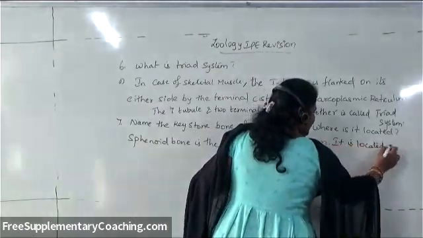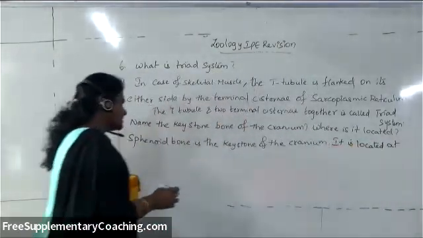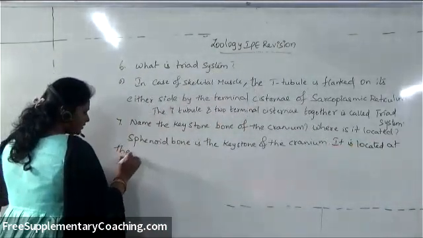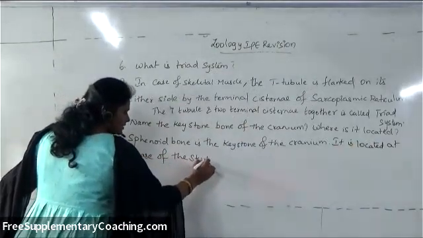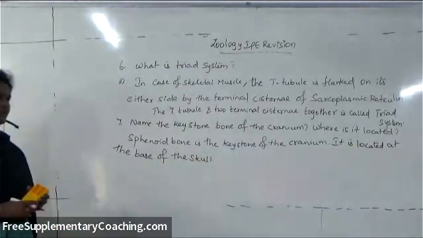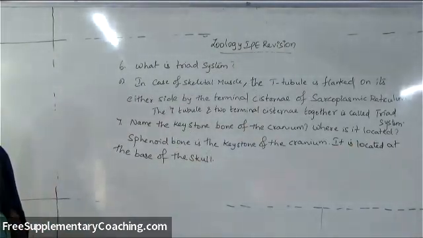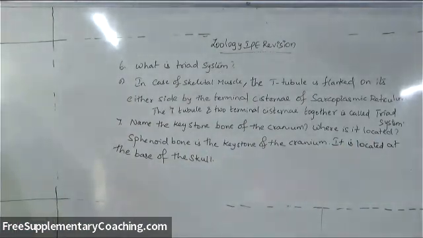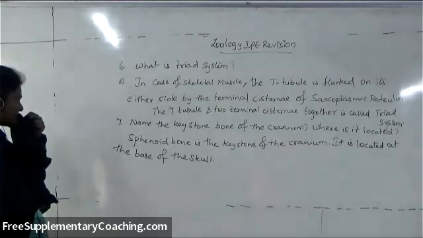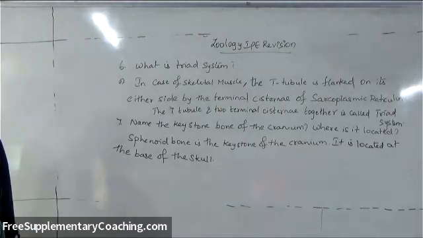For these 2 points, you will get 2 marks. One is sphenoid bone and the location is base of the skull. So these 2 are very important questions in musculoskeletal system.